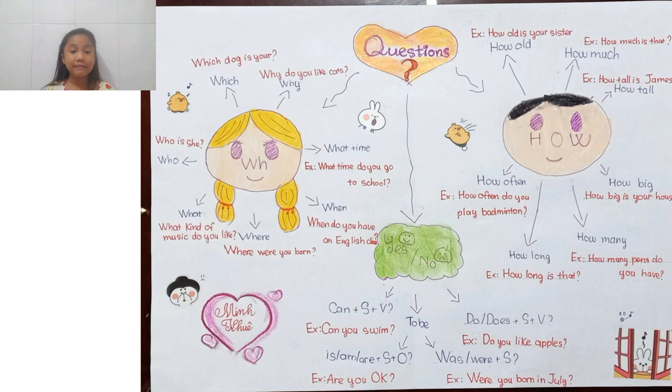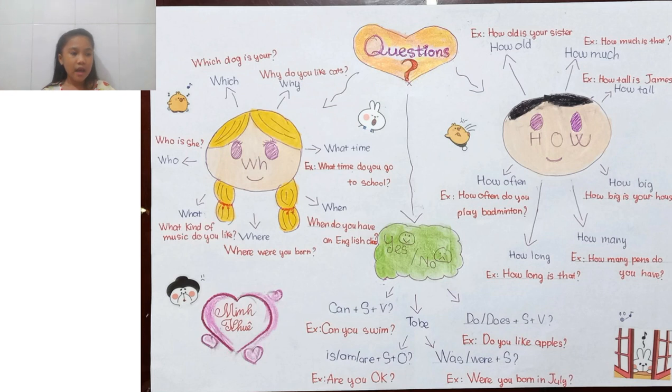Let's look at some examples. Here we have the structure of the first kind of yes/no questions. We have can plus a subject like I, she, he, we, they, you, plus a verb like dance, read, play. Yes, those are verbs. So we have a sentence here.